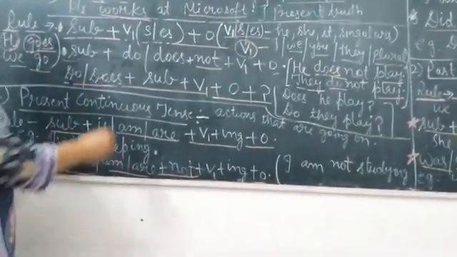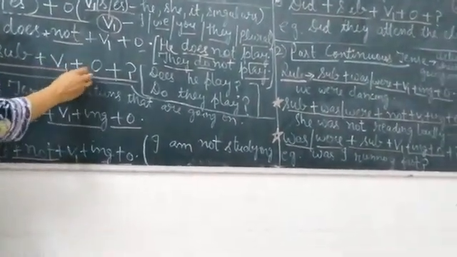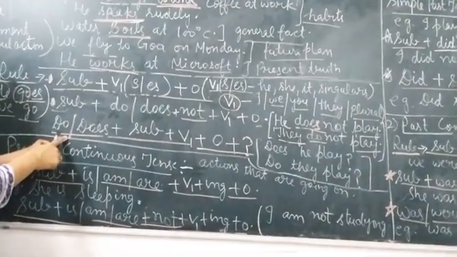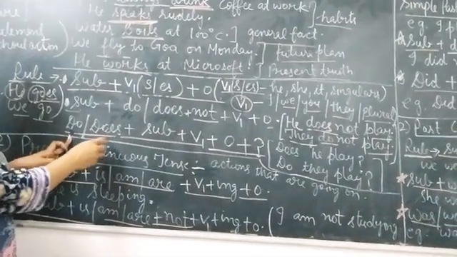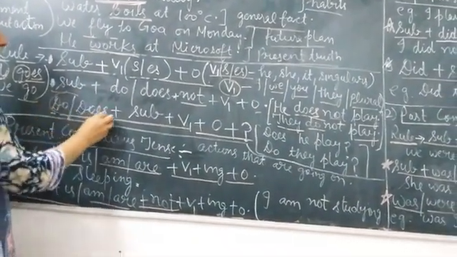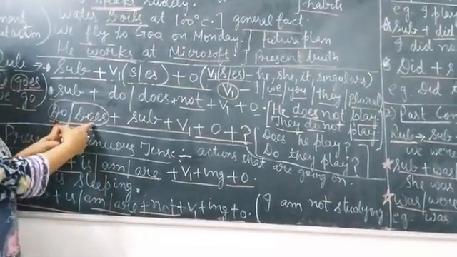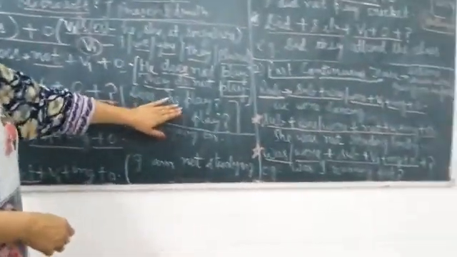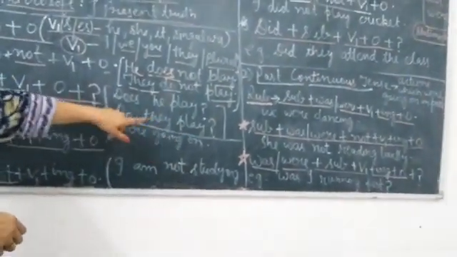Then third form is interrogative forms, questioning sentences. What is the rule for that? Do or does plus subject plus verb first form plus object plus question mark, which is very important in this case. So question asking words we need to write in the beginning of the sentence, do or does. And as you already know, do we have to use with the plurals or first person, second person, does we have to use with the singulars. Example I have taken here, does he play? Do they play? We are asking questions here. Okay?